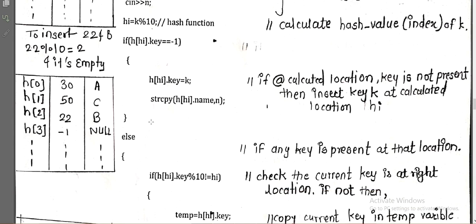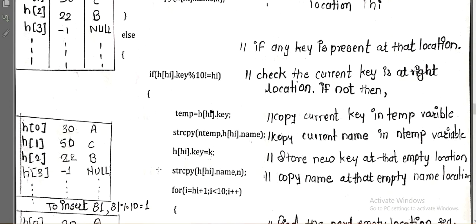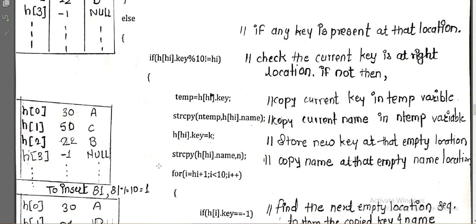But what happens if it is not? That means the location does not contain -1 but it has some data. Then what do we have to do in that case? There are two conditions according to chaining without replacement. What are the two conditions? The conditions are whether the element present at that location is at its true, correct location. If it is, then we do not need a replacement, but if it is not at the correct position, then we need to do the replacement.